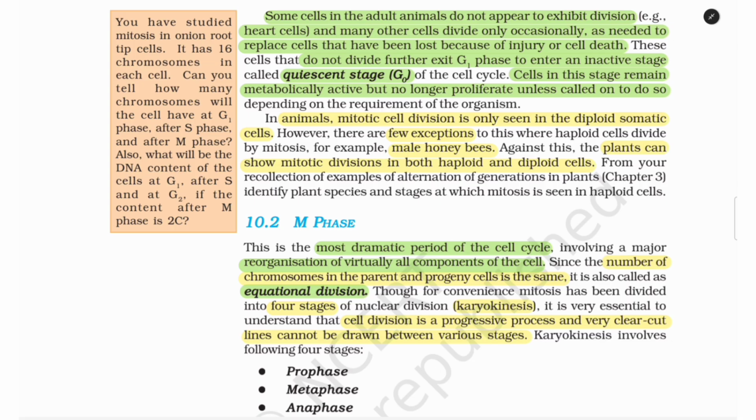In animals, mitotic cell division is only seen in the diploid somatic cells. However, there are few exceptions to this where haploid cells divide by mitosis, for example, male honey bee by the process parthenogenesis. Against this, the plants can show mitotic division in both haploid and diploid cells. From your recollection of examples of alternation of generation in plants, chapter 3, identify plant species and stages at which mitosis is seen in haploid cells.